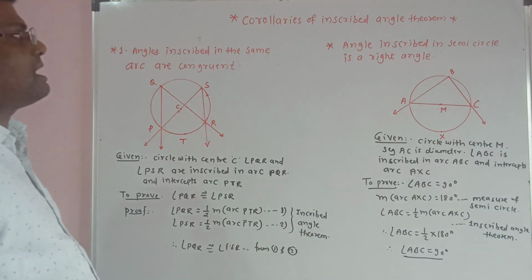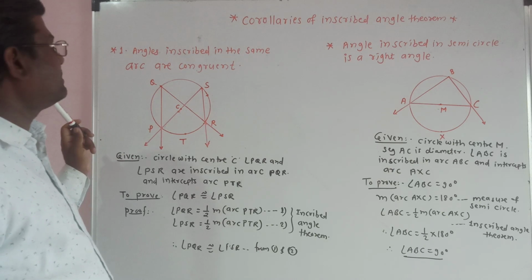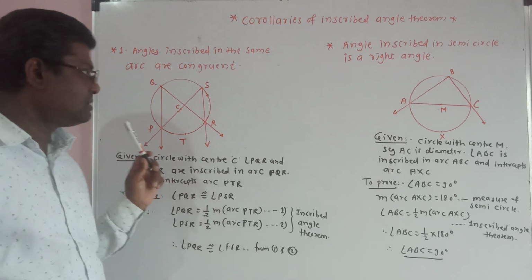Corollaries of the inscribed angle theorem. Number 1, angles inscribed in the same arc are congruent.